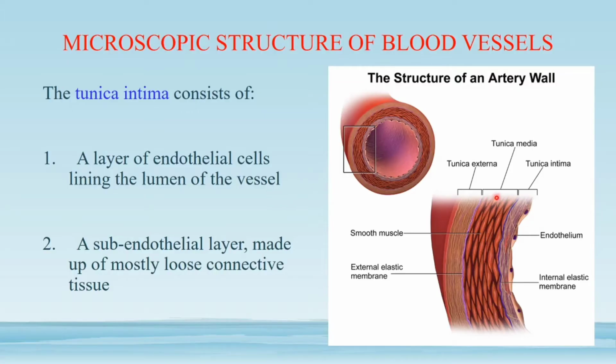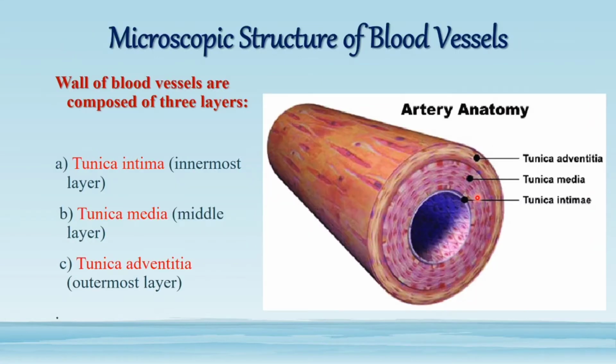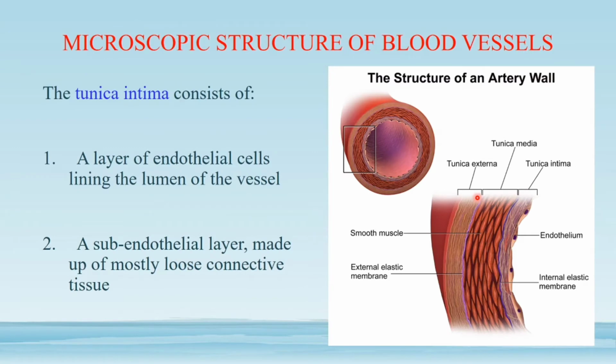The tunica media consists of smooth muscle fibers, and then comes the tunica adventitia, the outermost layer, also called tunica externa. It consists of loose connective tissue with fibroblasts.